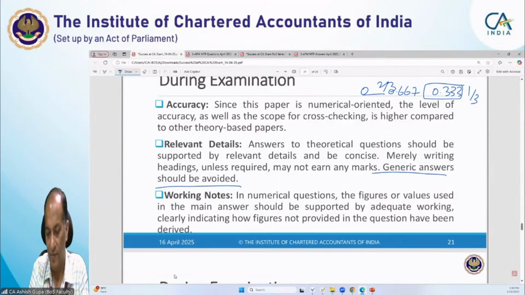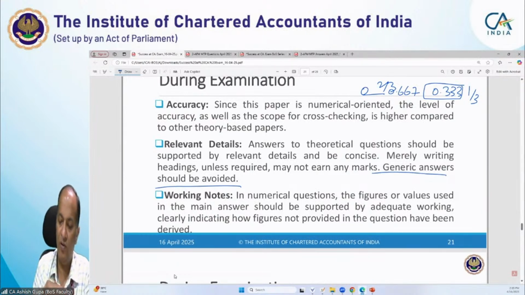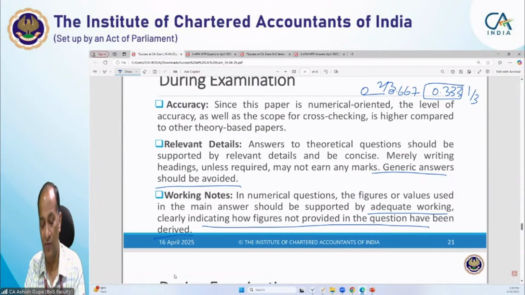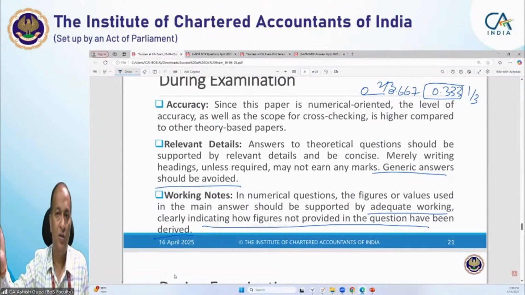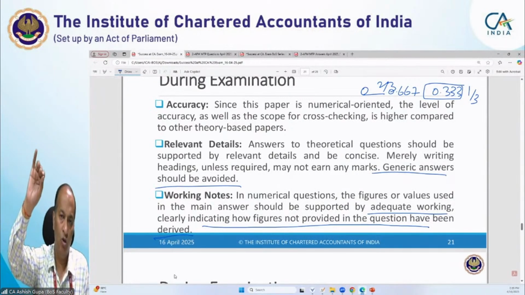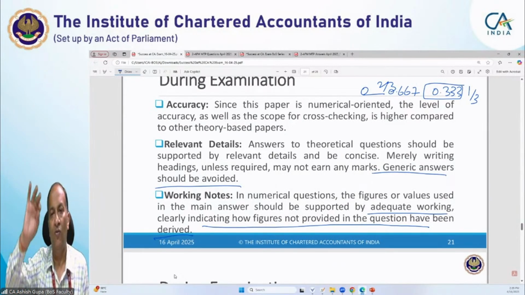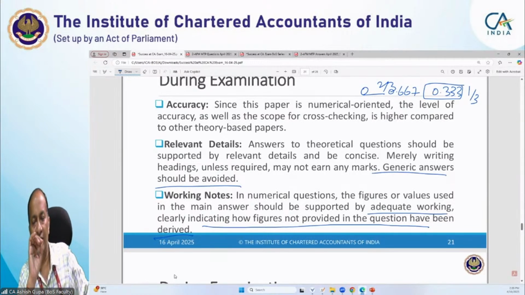Now, working notes. Whenever you give the main answer, it should be duly supported by adequate working, clearly indicating how the figures provided in the question have been derived. It is very important. Sometimes I have seen students give the main answer correctly, but they give the working in the rough work, so they do not get the marks. Of course you are not supposed to write 2 plus 2 is equal to 4, but you have to give reasonable working notes for any figure that you have computed or any base figure on which you are taking any decision.